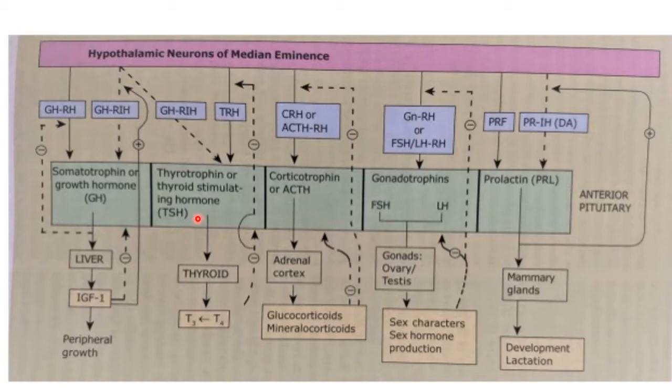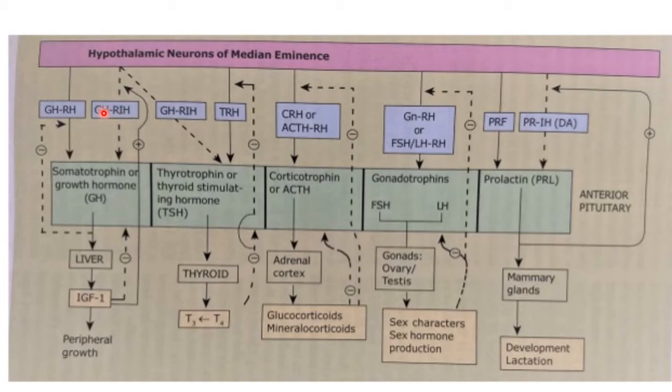Here you can see every hormone is controlled by a short negative feedback loop. This is the short negative feedback loop, and it may be controlled by a long negative feedback loop. You can see the growth hormone releasing hormone is released from the hypothalamus. It acts on somatotrophs and the somatotrophs release growth hormone, and this growth hormone acts on the liver and produces certain effects, and these are the IGF-1. It can control this release of growth hormone by a negative feedback loop.